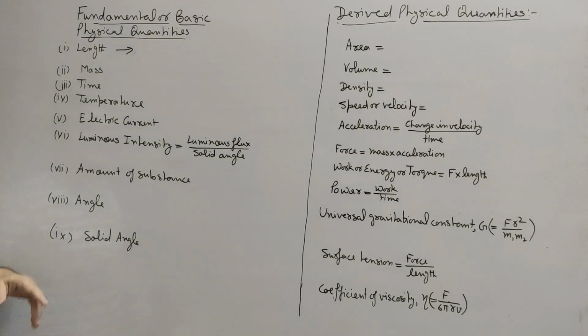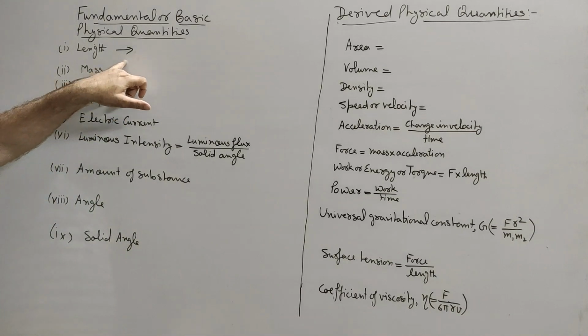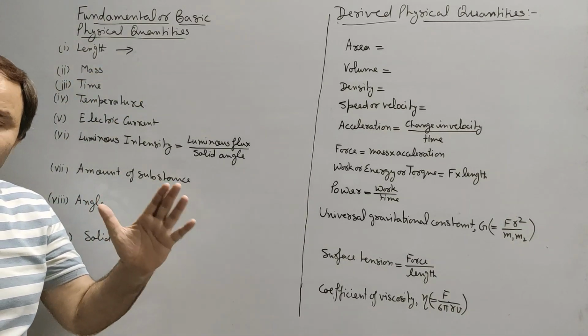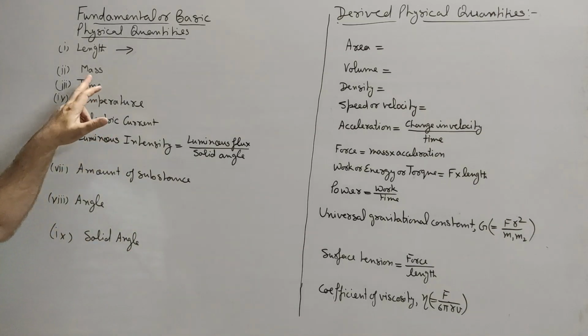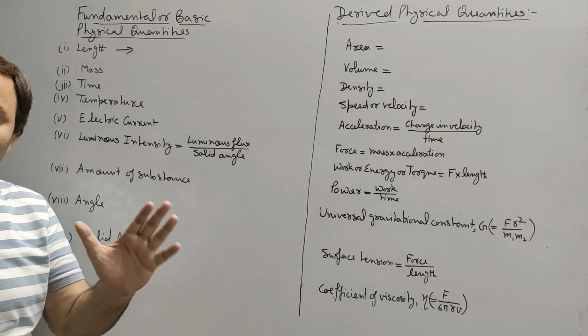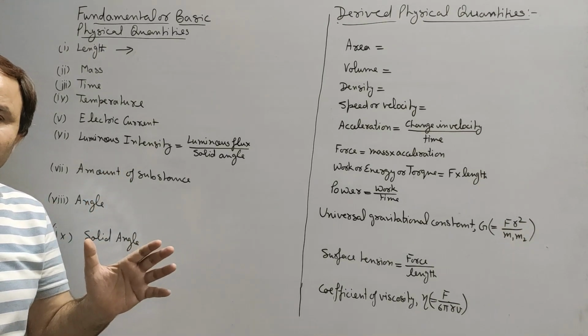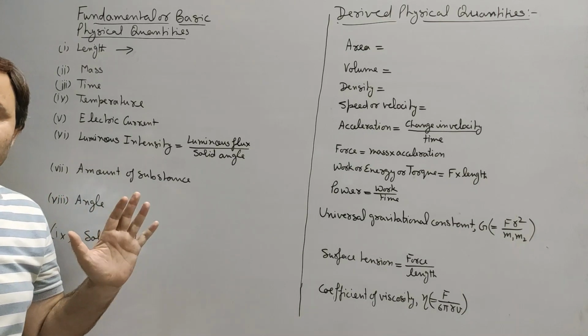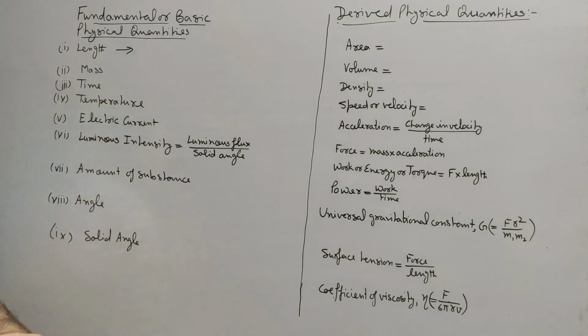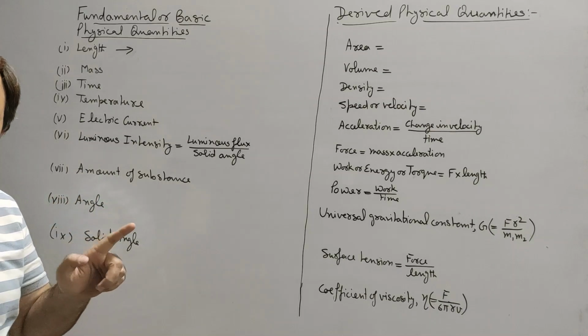The 9 fundamental physical quantities are length, mass, time, temperature, electric current, luminous intensity, amount of substance, angle, and solid angle. Now, we will define all these physical quantities one by one. Say first, length. Length is the separation between two positions. Then mass. Mass is the amount of matter contained in a body, where matter is anything that occupies space and has mass. Next, time. Time is the interval between two events.